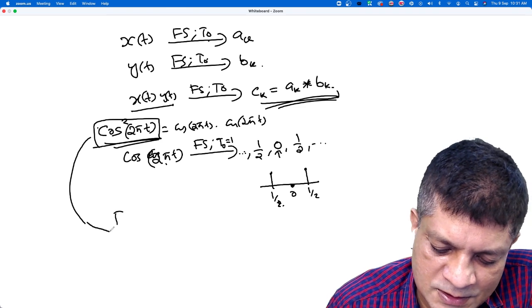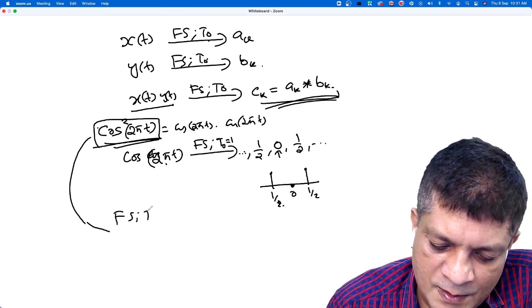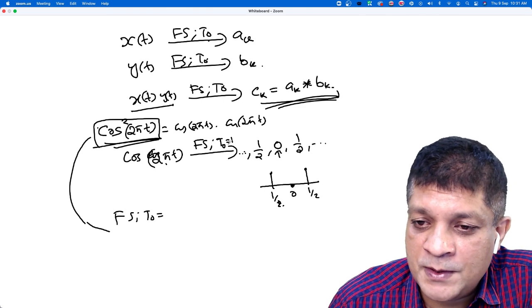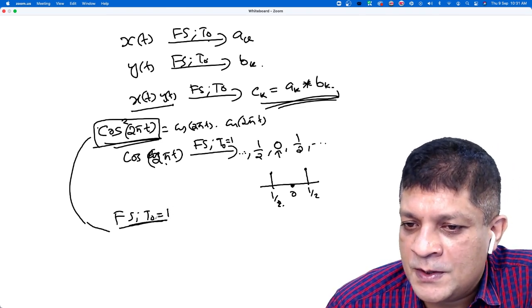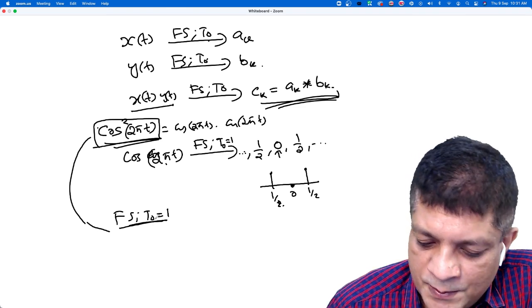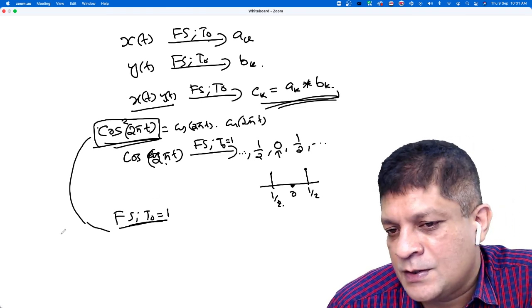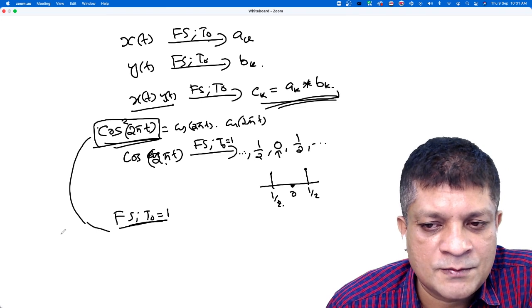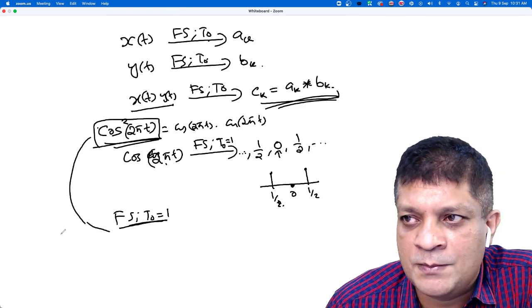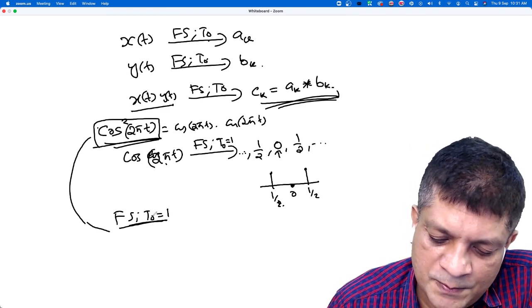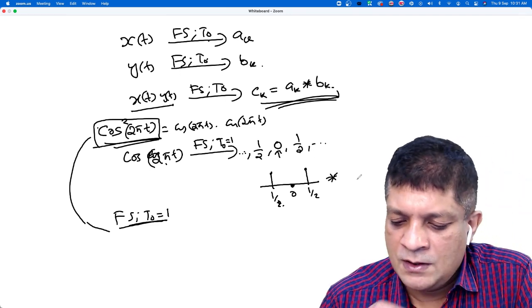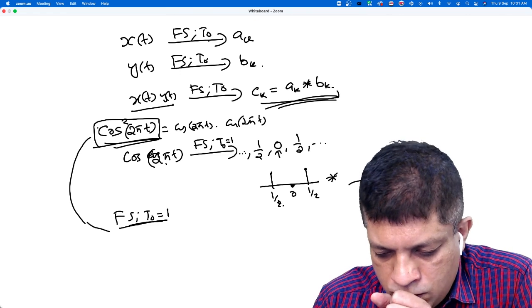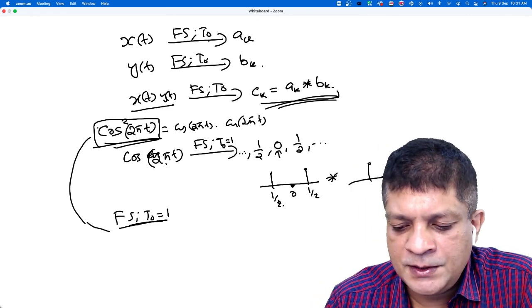Fourier series with respect to period 1. That is important. When you apply the multiplication property, you have to make sure that you are finding the Fourier series with respect to the same period. With respect to period 1, is it the convolution of this and this?